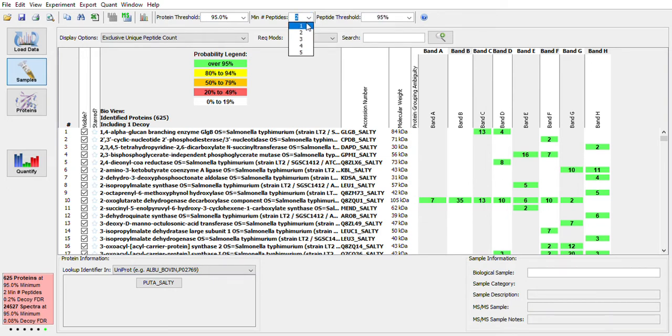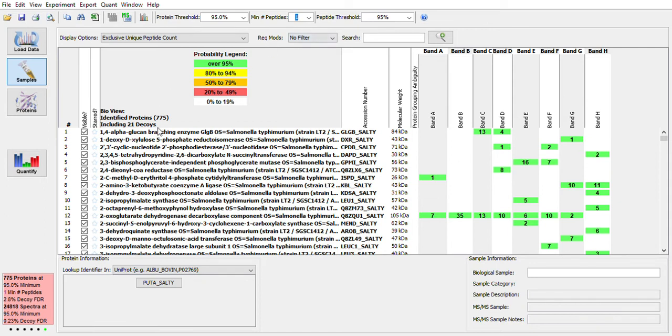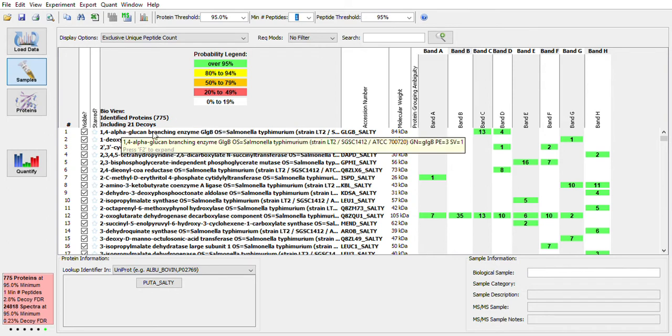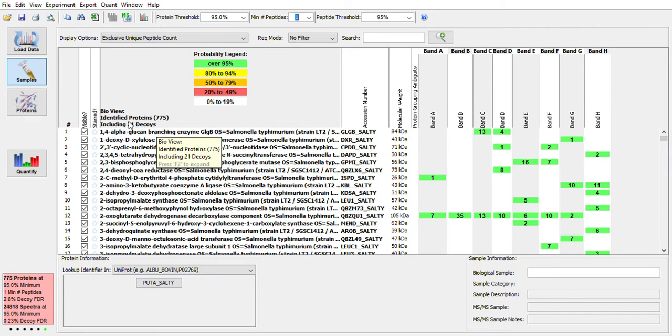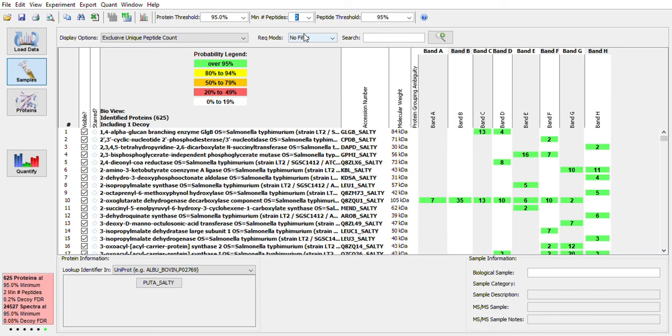Now we can change this, so we can put this down to 1, and we can see again that our number of total protein identification goes way up, but also so does our matches to the decoy database. So our false discovery rate has gone way up. So we're increasing our false positive detections, but we're also probably decreasing our false negatives. The problem is we just don't know which is which. So the general rule is to keep this at 2 unless you're trying to dig down into the data and look for something you know should be there and you just want to see some evidence that you might have detected it in your sample. We can also be even more conservative by moving this up to 3, 4, 5.